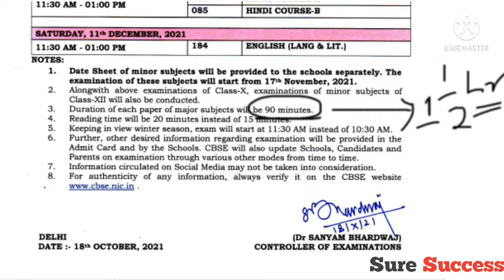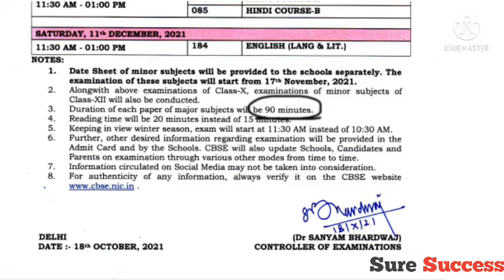That is enough time to finish your paper, because this time you will be getting MCQ type questions. Reading time will be 20 minutes instead of 15 minutes. Before, we used to get 15 minutes to read our question paper, but this time 5 minutes extra has been given, so 20 minutes in total will be given to read the question paper.